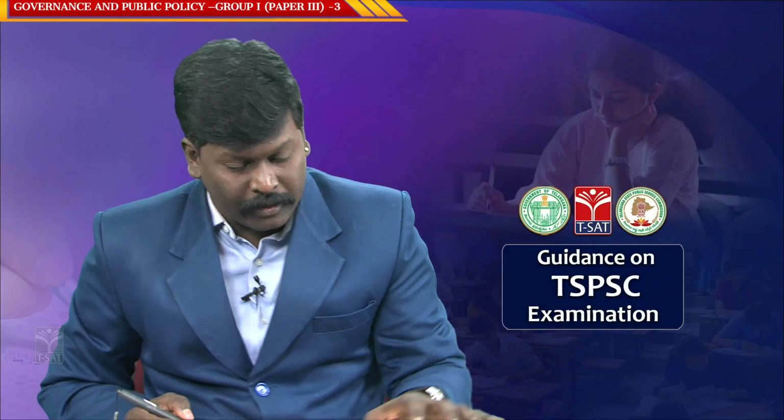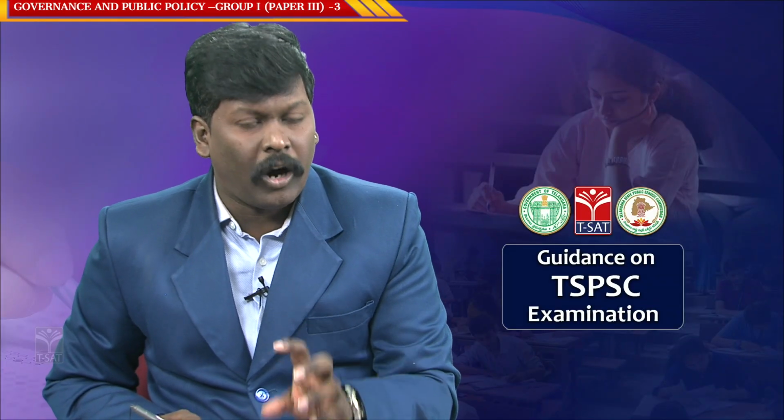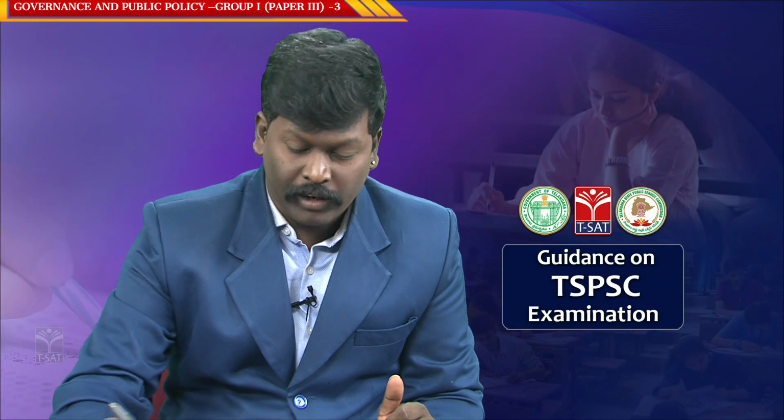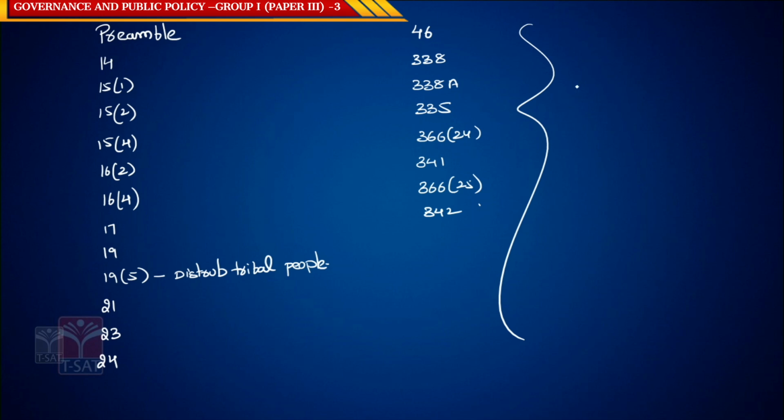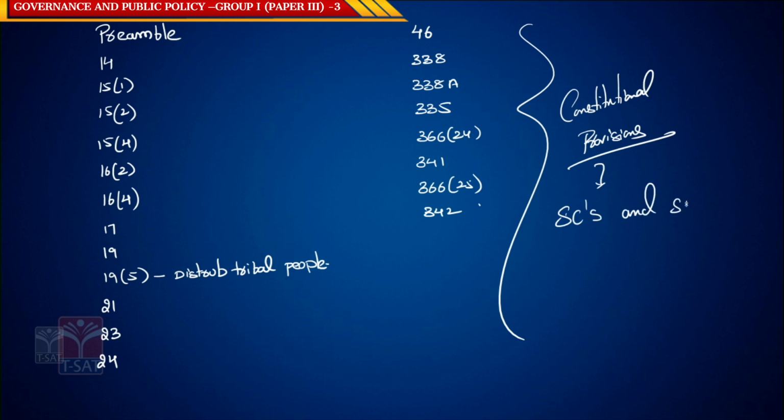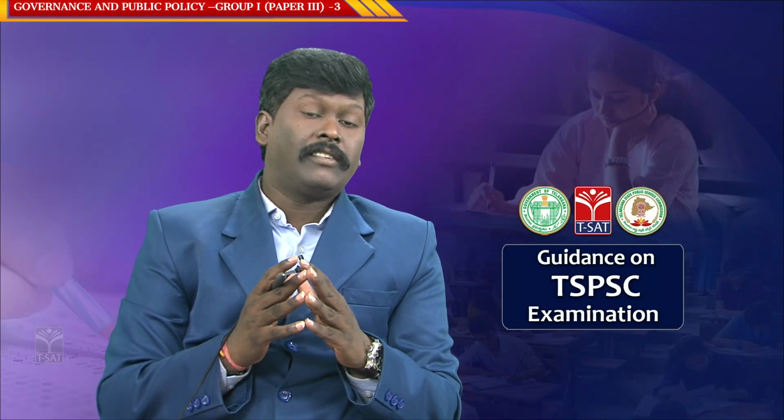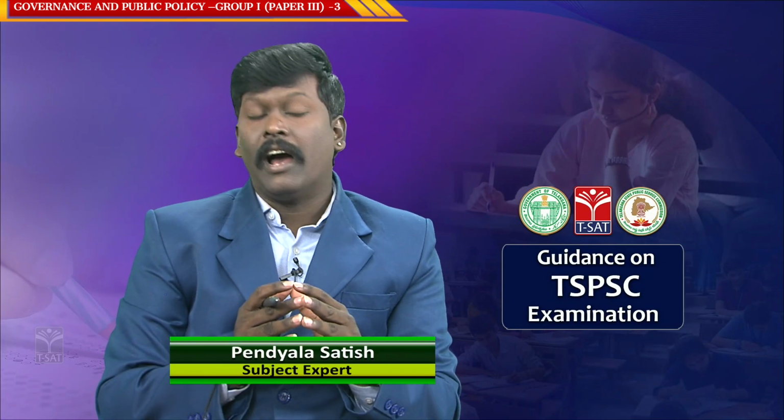These are the constitutional provisions linked to the development and empowerment of SCs and STs in India. Very, very important for the exam.